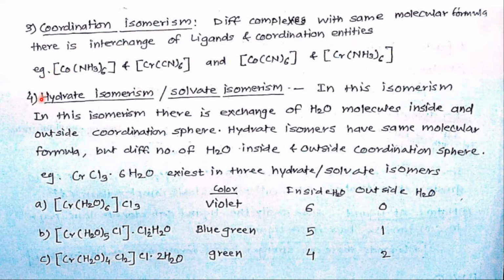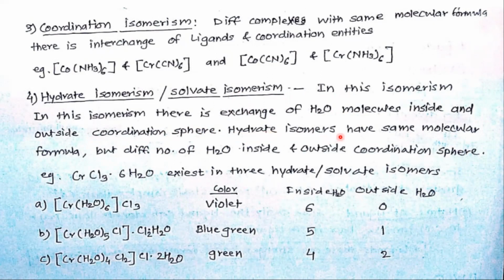Next is hydrate isomerism or solvate isomerism. In this isomerism, there is exchange of H2O molecules inside and outside the coordination sphere, inside and outside the square bracket.